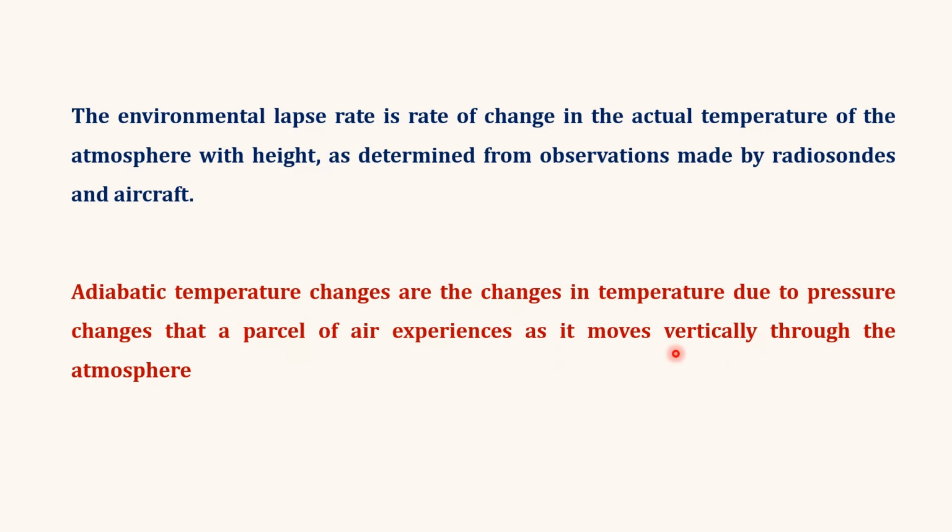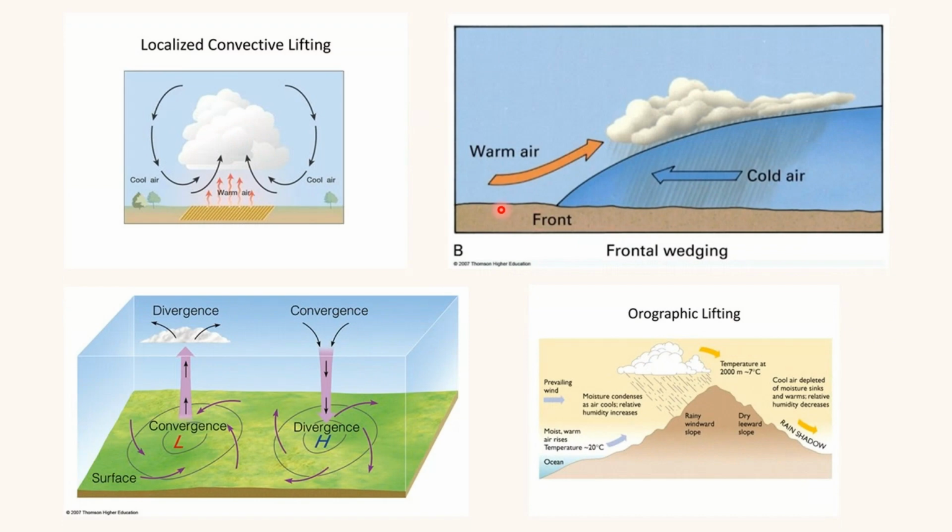Now, this vertical movement of the air parcel may be because of many factors, one of which we commonly know is convective lifting, where warm air rises and cool air replaces it. But apart from convective lifting, we also have frontal wedging, convergence, and orographic lifting that are responsible for raising an air parcel up in altitude. So, we will discuss these in detail in the next video.